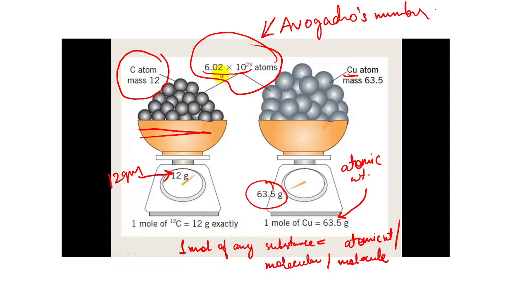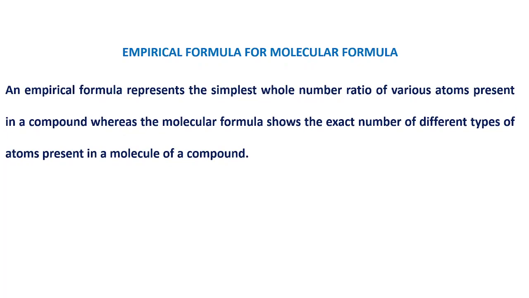So now this was your mole concept. Now the next one is the empirical formula and the molecular formula. What is the difference between these two formulas? Empirical formula represents the simplest whole number ratio of the various atoms which are present in a compound, whereas molecular formula shows the exact number of different types of atoms which are present in a molecular compound.